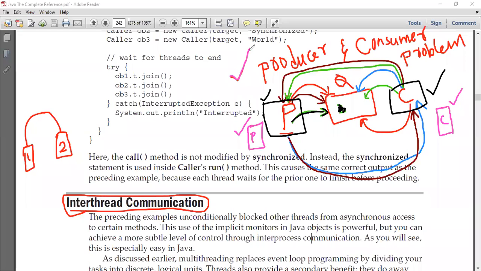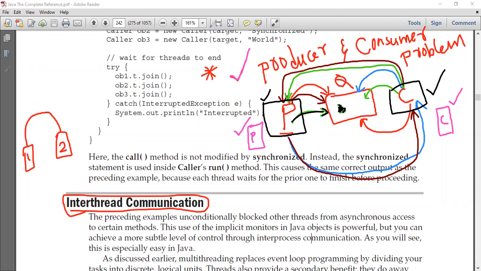Do you have any questions, students, with respect to this introduction of the producer-consumer problem? Any doubts? You can ask me. This is very, very important. You can find this question in most of the question papers. They will be asking to write about the producer-consumer problem. I hope you understood this.